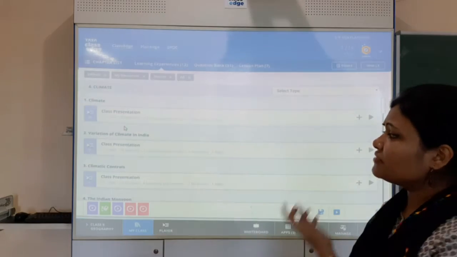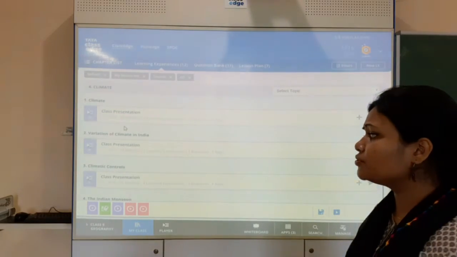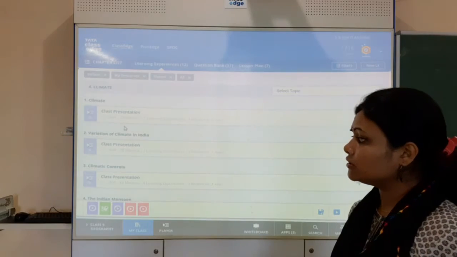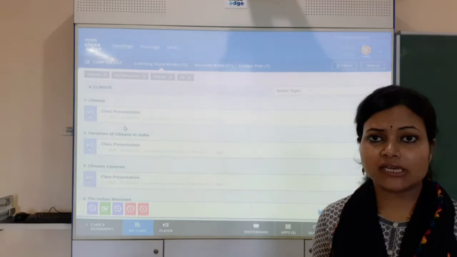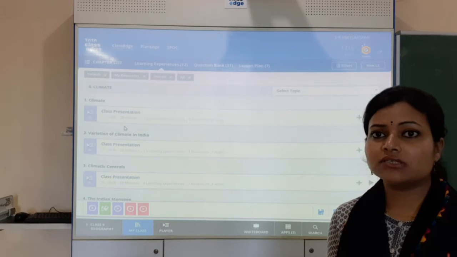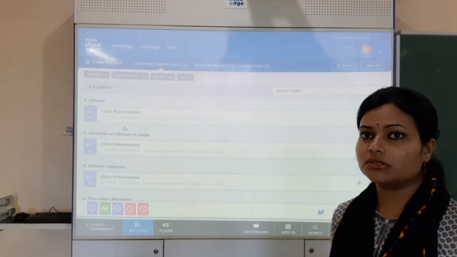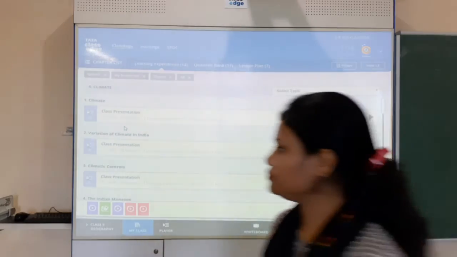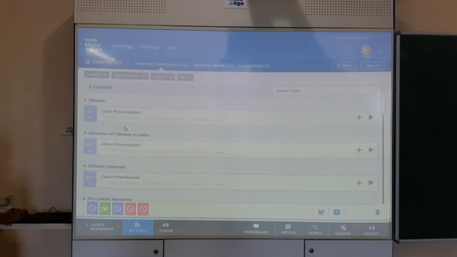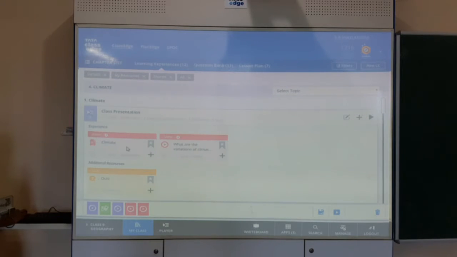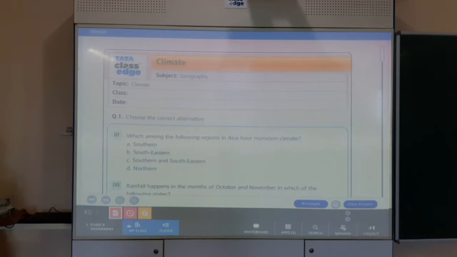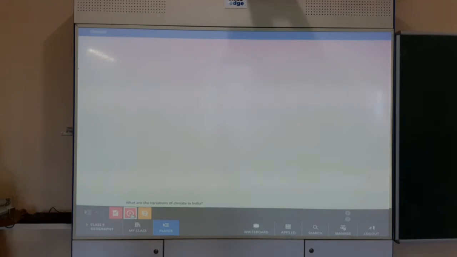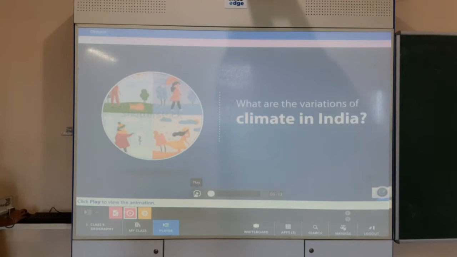What are the variations, how does the climate get controlled, what are the reasons different places have different climates? All these things we are going to discuss in this chapter. First of all, let's see the introduction. Here we have to see the variation of climate in India.